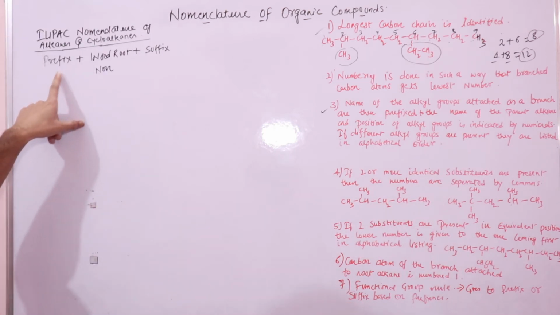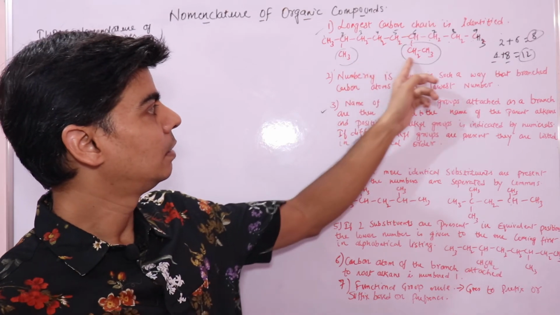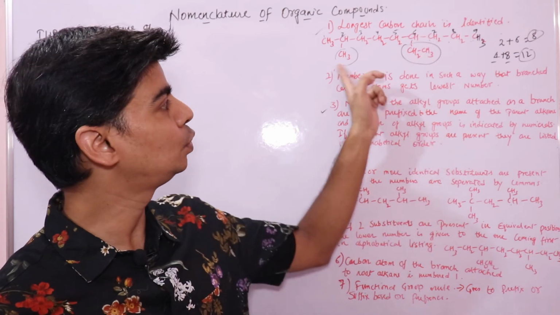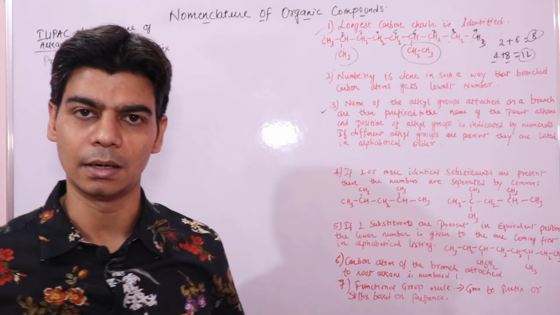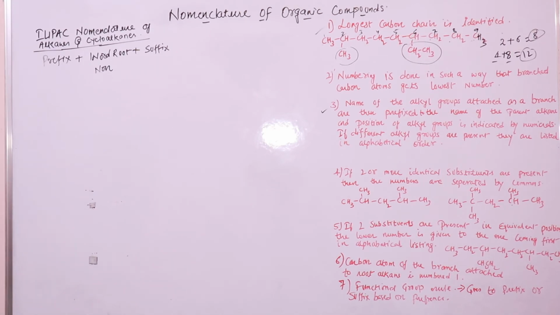So it is 1 methyl, you have 2-methyl and 2-ethyl, and 2-methyl and 6-ethyl. So these side chains would come as a prefix when you finally name these compounds.